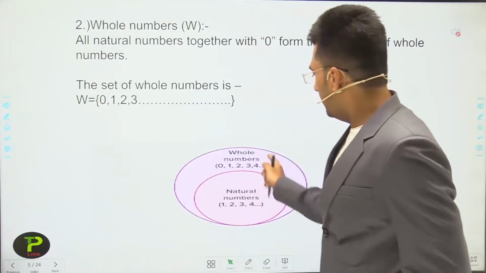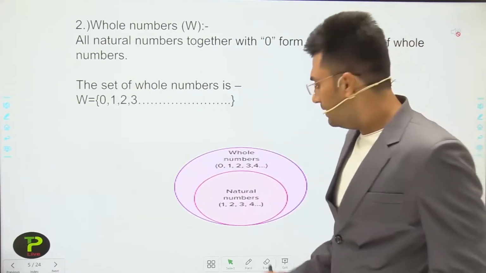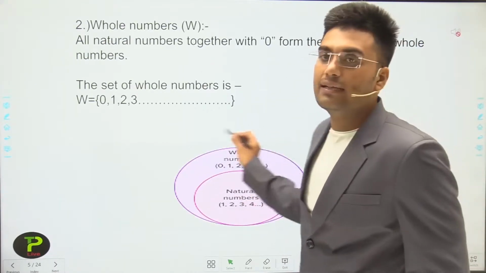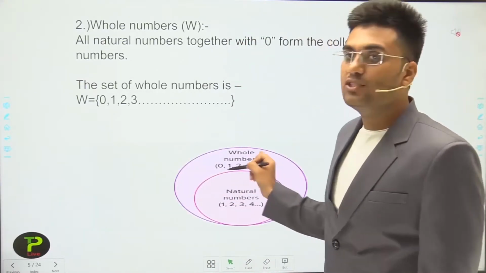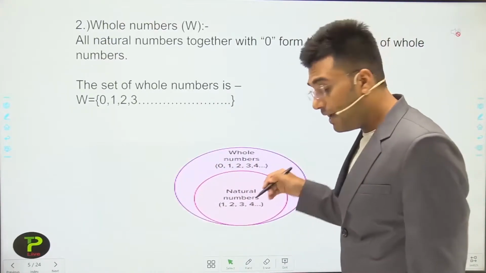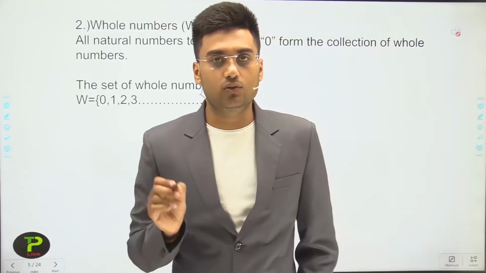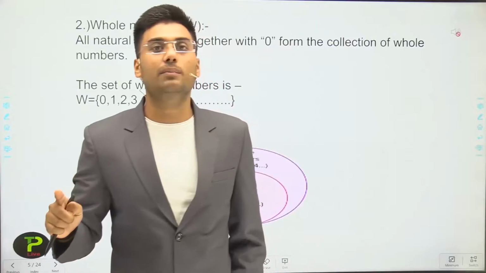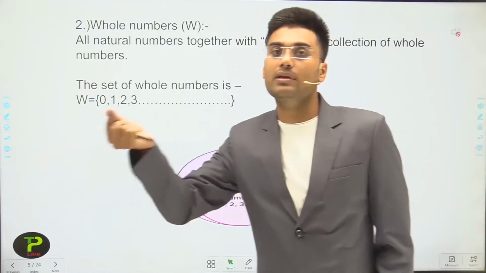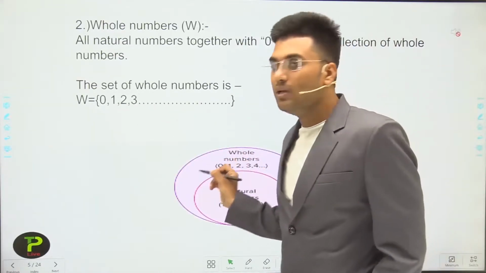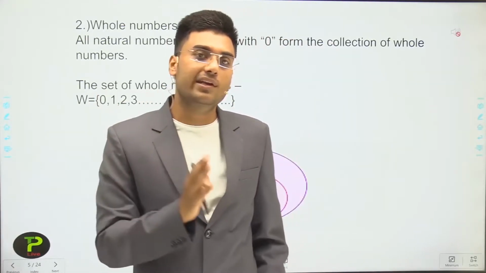Now, there are two circles. One circle is small and the other is larger. The small circle represents the natural numbers and the large circle represents the whole numbers. We can say that every natural number is a whole number, but we cannot say that every whole number is a natural number, because 0 is a whole number which is not a natural number. Except for 0, all whole numbers are natural numbers.